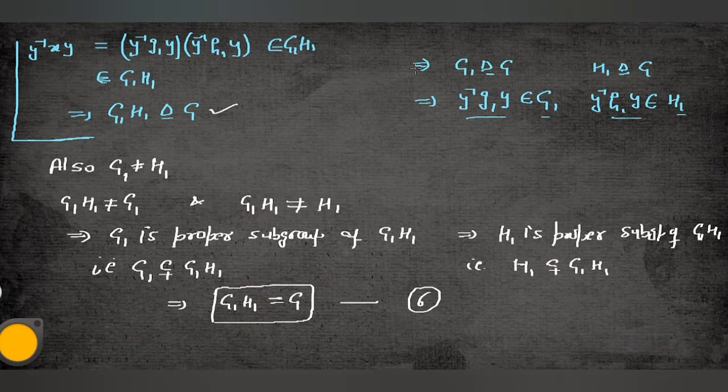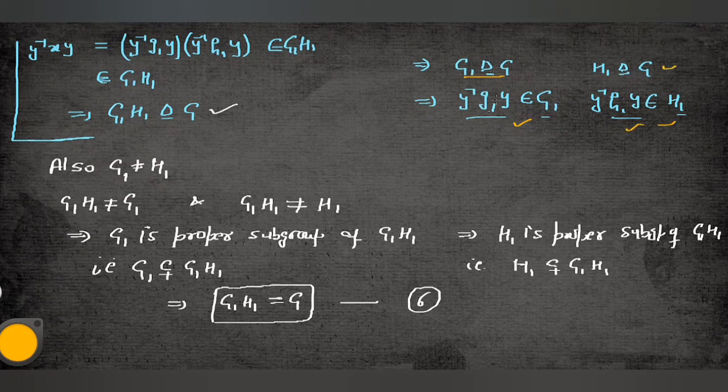You know, G1 is a normal subgroup of G, and we have taken the element from G1, capital G1. So you can write Y inverse G1 Y will belong to G1, because G1 is a normal subgroup of G. And since H1 is a normal subgroup of G, this thing will belong to H1.